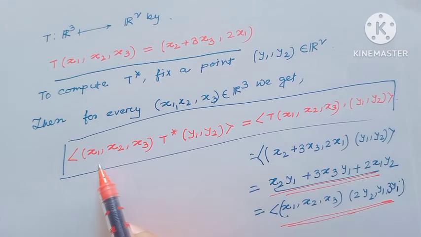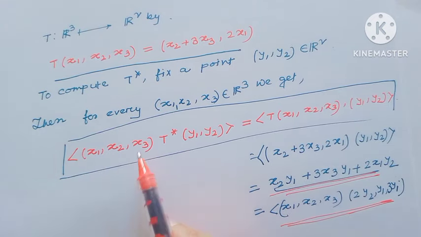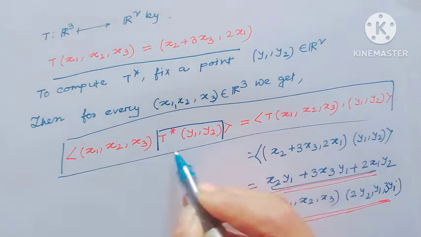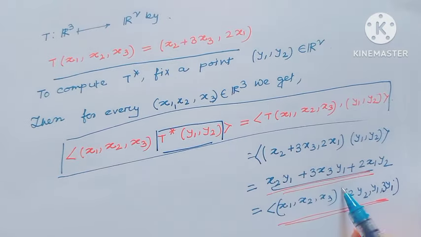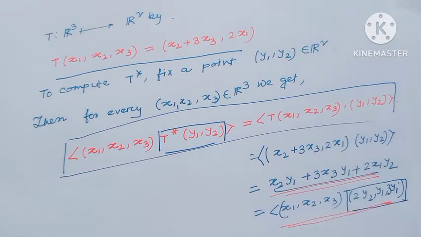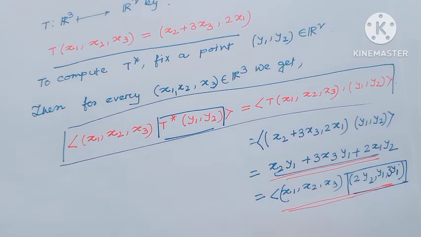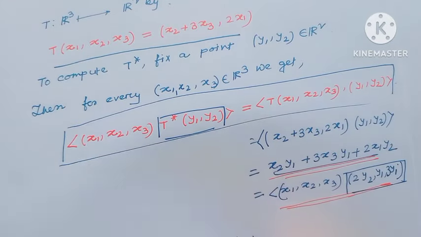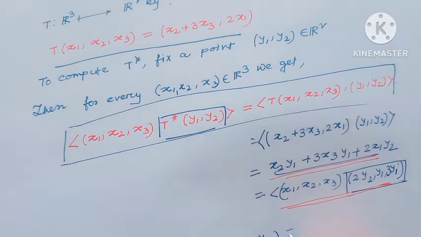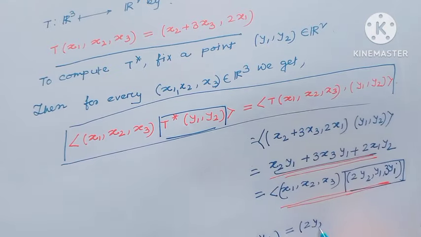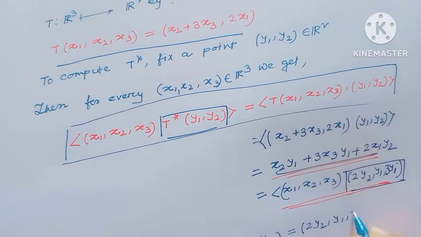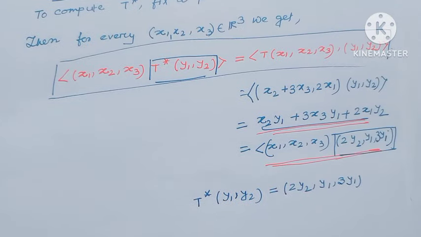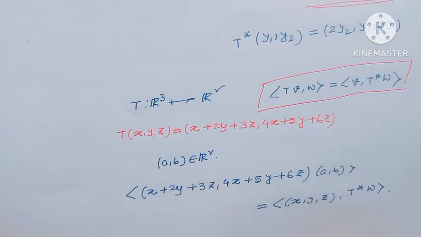Now the inner product of (x1, x2, x3) with T star(y1, y2) equals actually this. That means T star(y1, y2) equals (2y2, y1, 3y1). I hope all my viewers have understood.